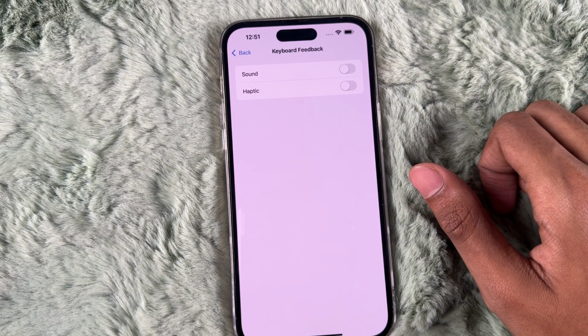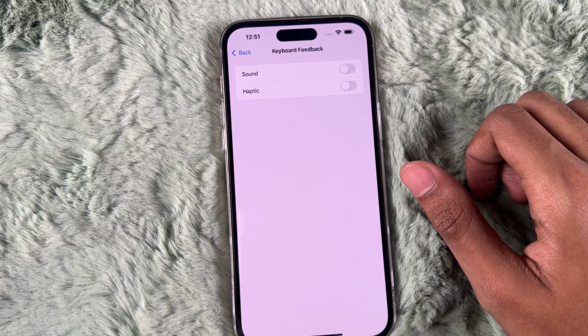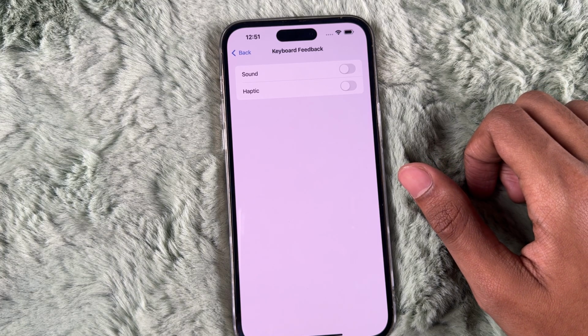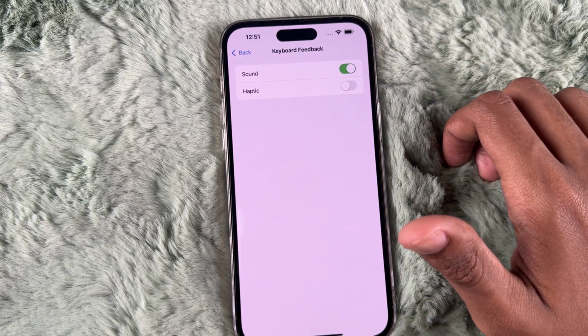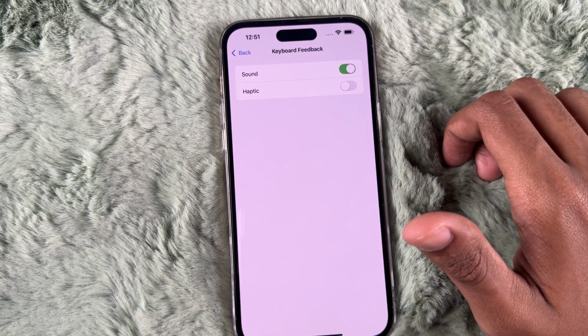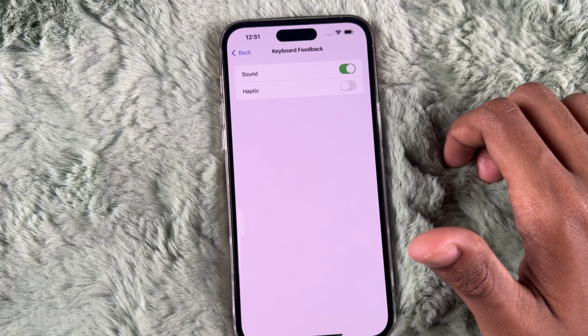And make sure to check your silent mode. If your phone is in silent mode, keyboard sounds won't play even if they are turned on. If you want to hear your keyboard sound, make sure that your silent mode is on.